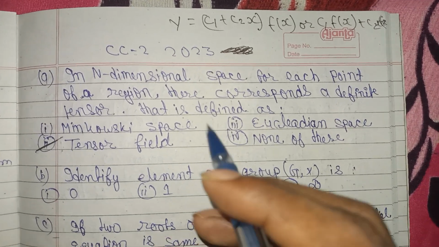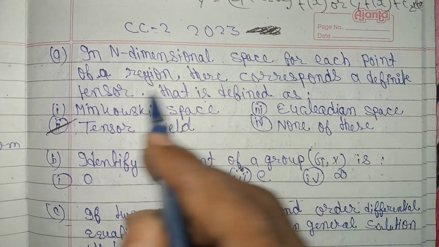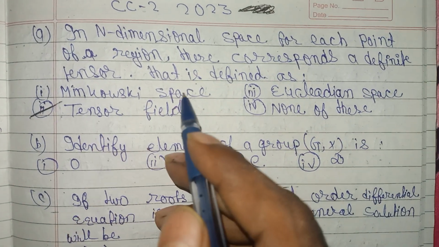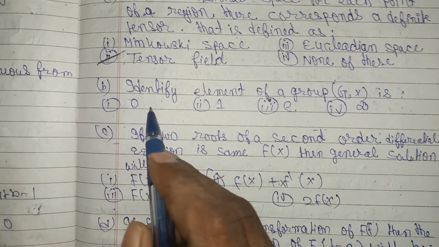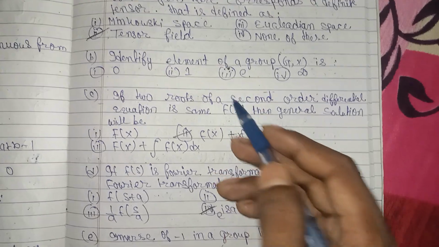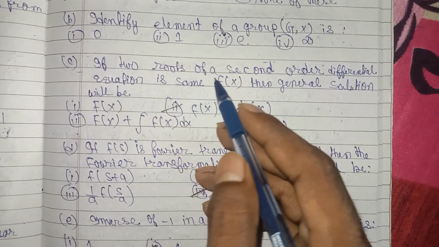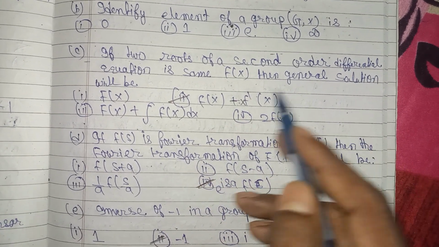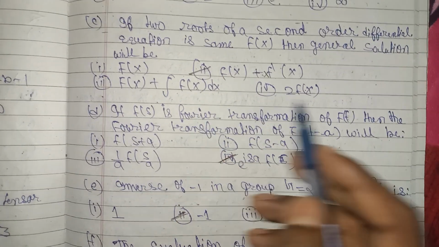So come to the 2023 paper. In n-dimensional space, for each point of a region there corresponds a definite tensor, that is defined as a tensor field. Question number B. Identity element of a group G is E, so E is correct. Question number C. If two roots of a second order differential equation are the same, f(x), then the general solution will be f(x) plus x f(x), which is correct.